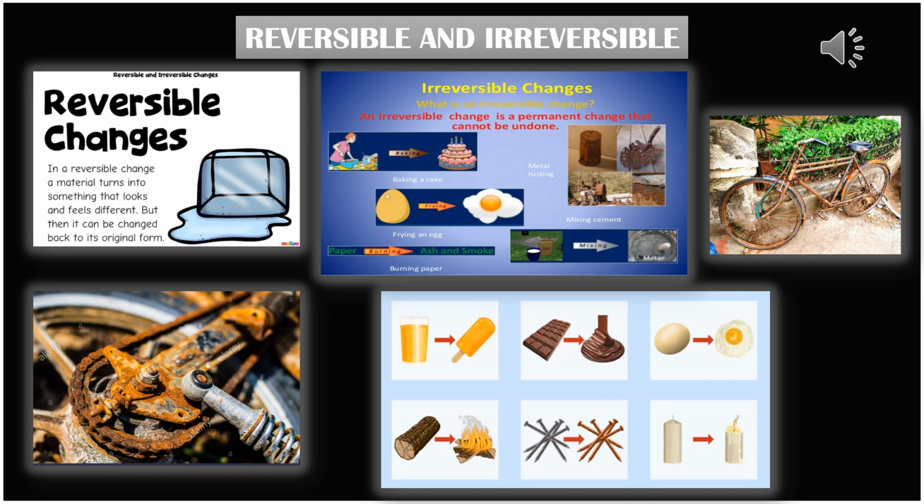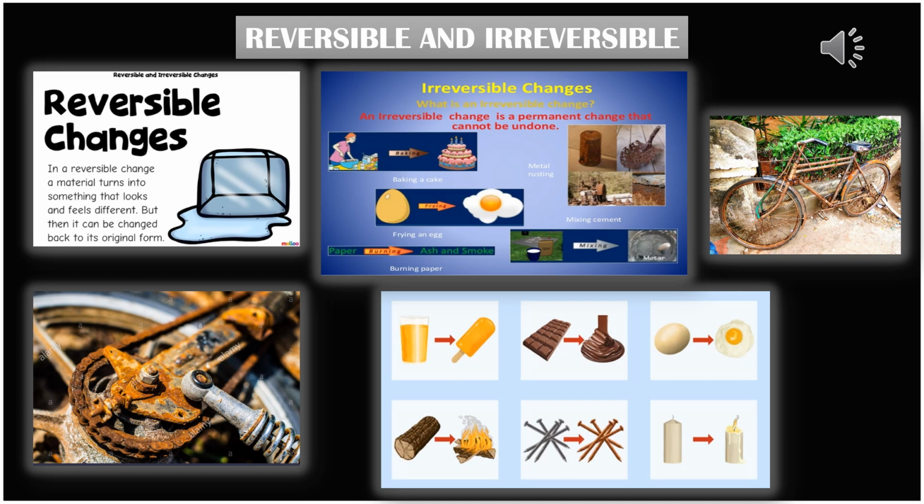Such changes in which the objects or materials can be obtained back in their original form are called reversible changes. That means it first changed its state, and after some activity it comes back to its original state. That type of change is known as a reversible change.